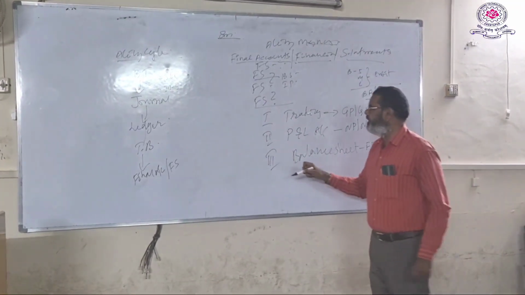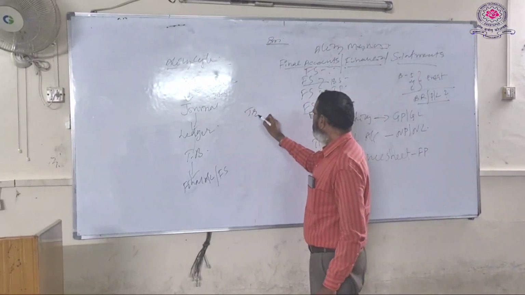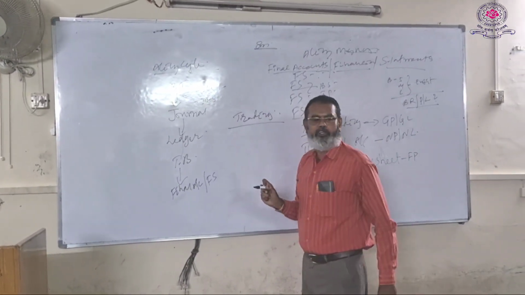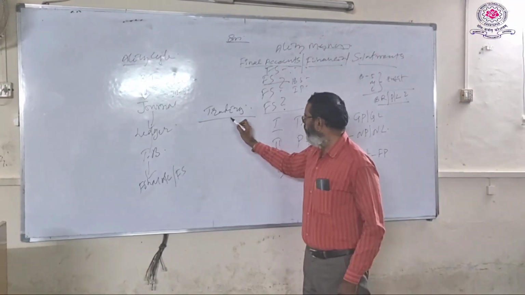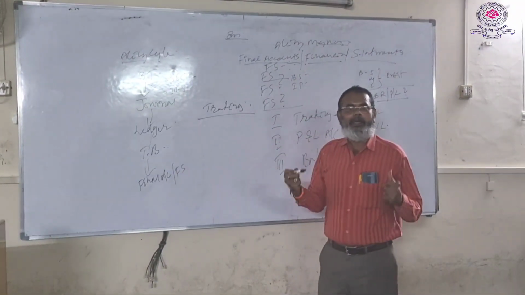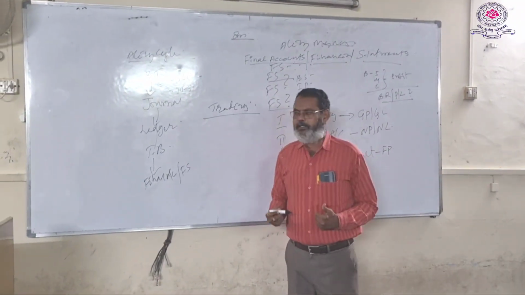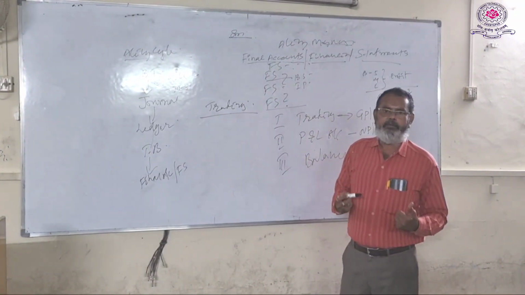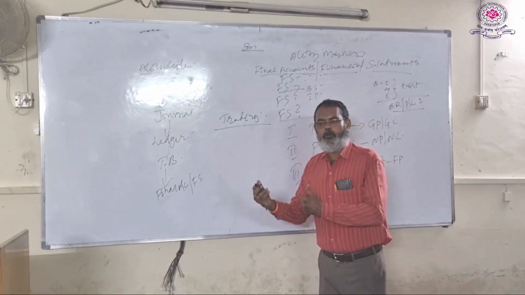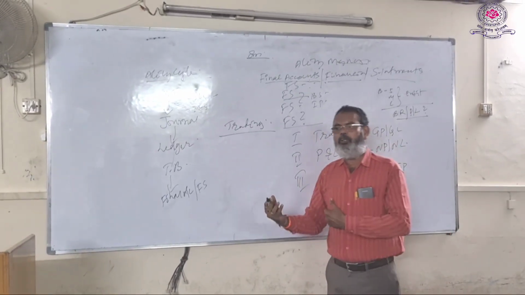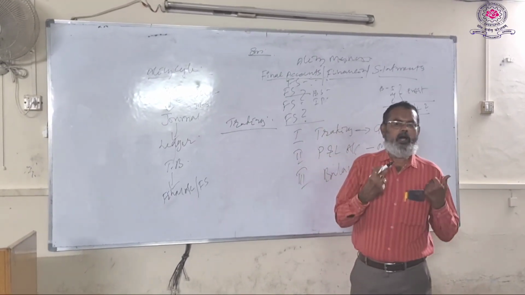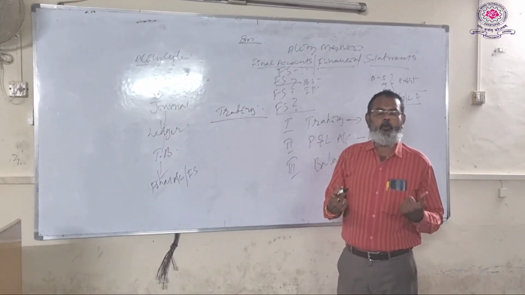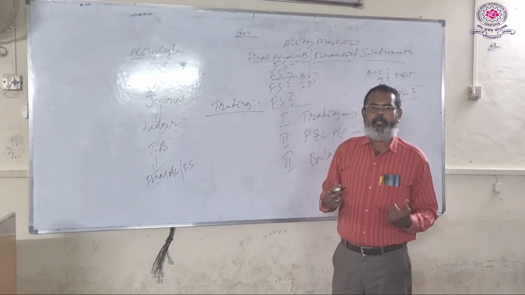Then coming to the first step, that is the trading account. What is a trading account? How is it prepared? The name itself is very clear. It is an account prepared to know the trade result of the business. The term trade refers to buying and selling of goods and services. So by buying the goods and selling the goods, what is the gross margin or gross profit or gross loss of the business for a particular period, you are able to know by preparing the trading account.